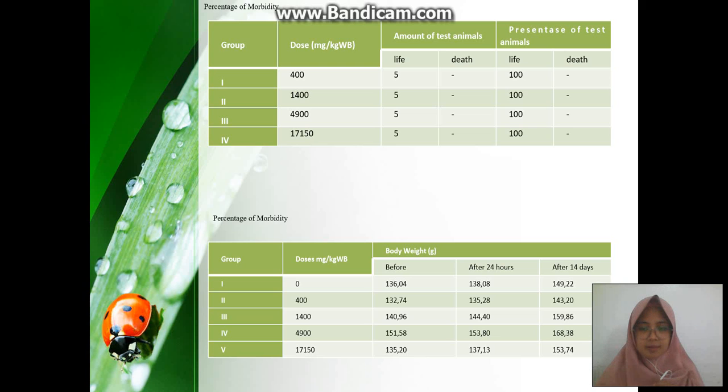And water intake. On the table, it can be said that the groups of female and male rats experienced an increase in body weight during 24 hours and continued for 14 days, so it can be ascertained that giving rambutan peel extract does not affect appetite in male and female rats.